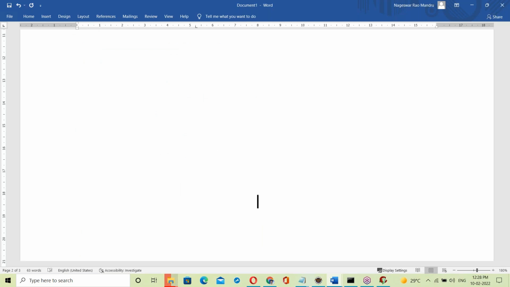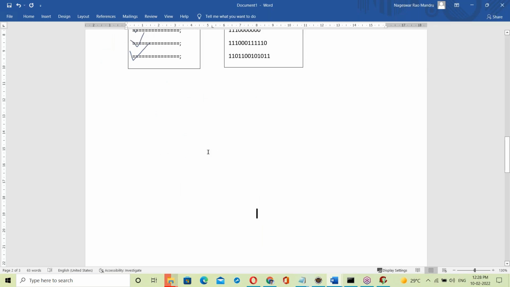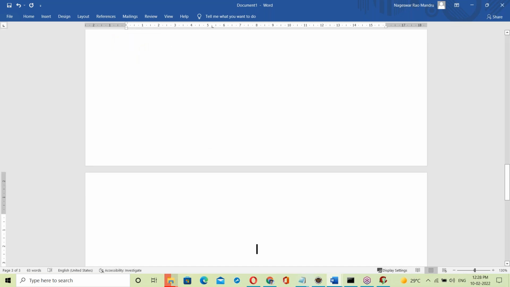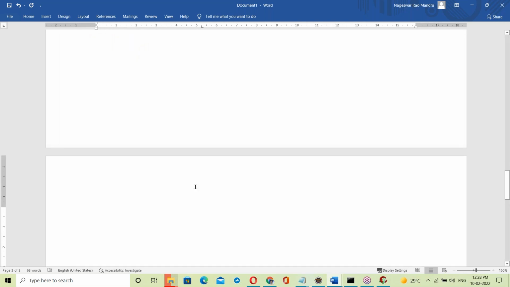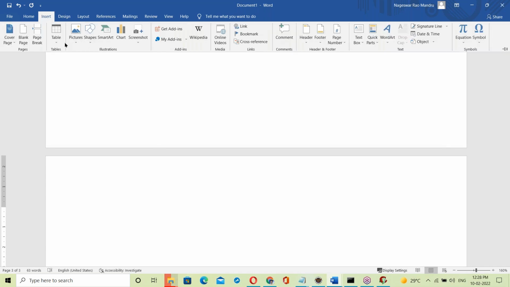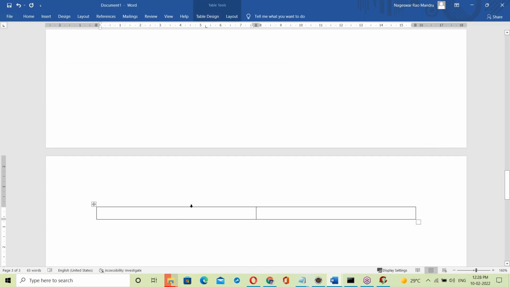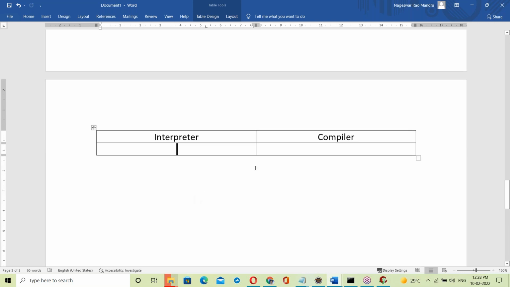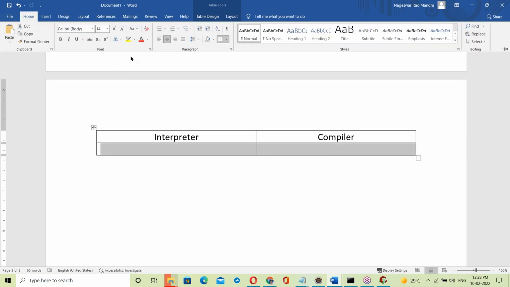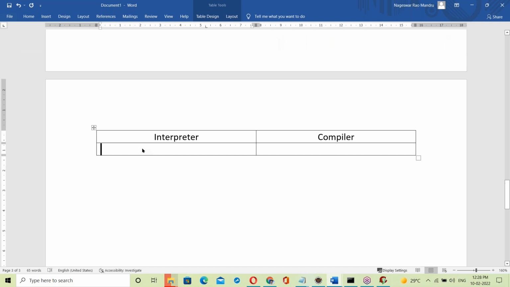Difference between interpreter and compiler. Yes, let me explain one by one here. Now let us compare these two. Interpreter, and then the compiler. What's the difference between these two? See, interpreter first.